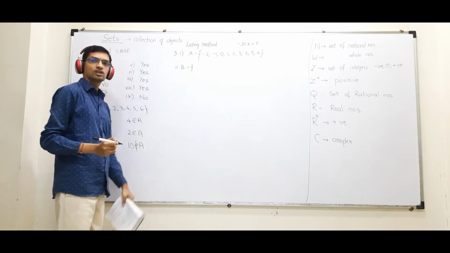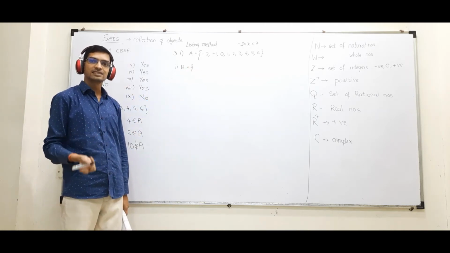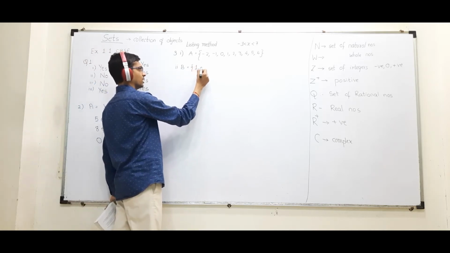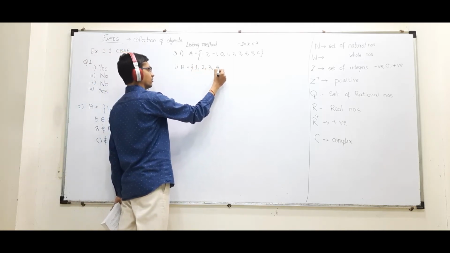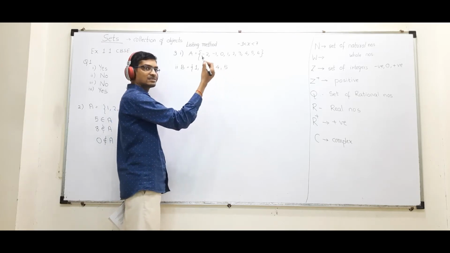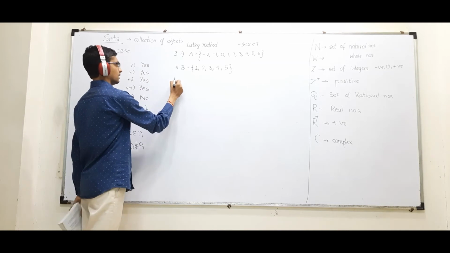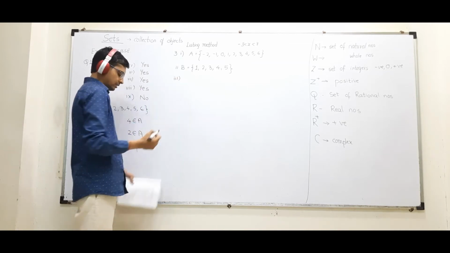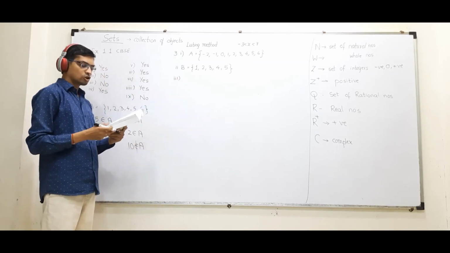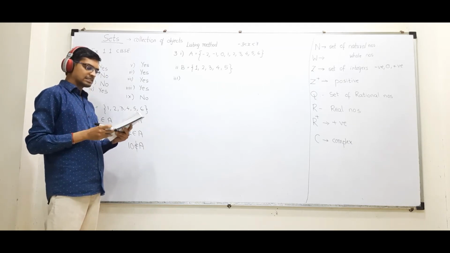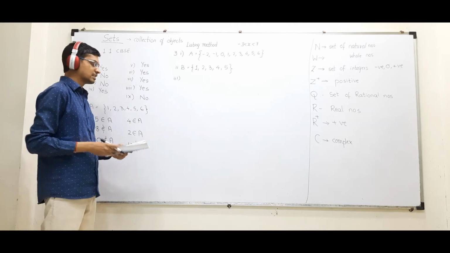Okay? Next, second one is set B. X is a natural number less than 6. Natural number starts from 1. So 1, 2, 3, 4, 5. Less than 6. So I cannot have 6 over here. Okay? Now third one. X is a 2-digit natural number such that sum of its digits is 8.